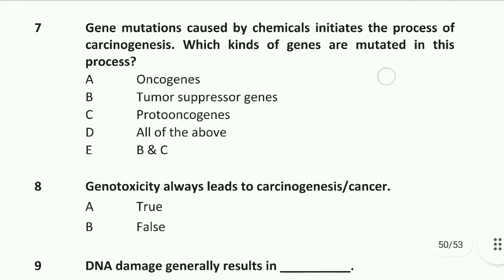Next question: gene mutations caused by chemicals initiate the process of carcinogenesis. Which kind of genes are mutated in this process? Tumor suppressor genes and proto-oncogenes. Option B and C is right.